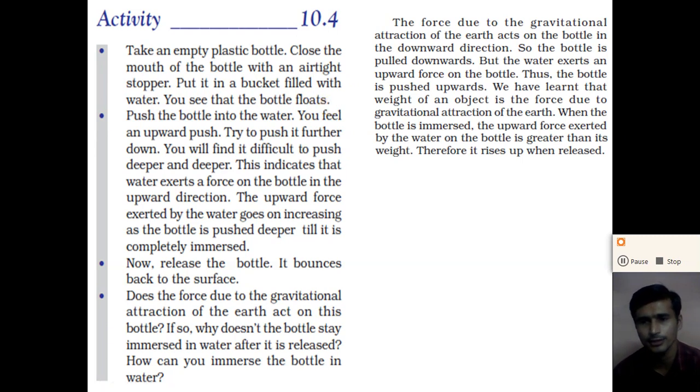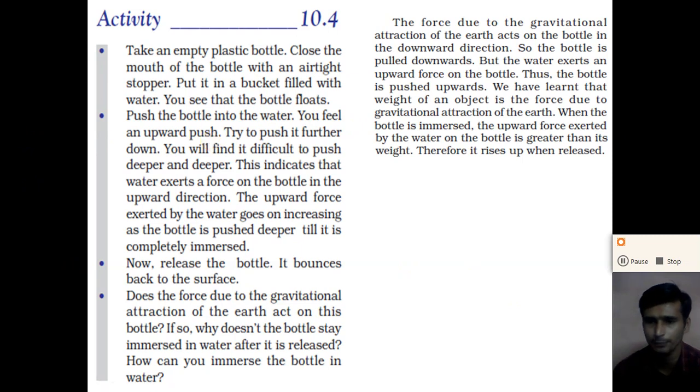So now take a plastic bottle which is easily available at your home. Now close the mouth of the plastic bottle with the airtight stopper so that air cannot enter into the plastic bottle. Now put this plastic bottle in a bucket filled with water, right? You can see that the plastic bottle floats in water. Why it floats in water, we will see later on in this video. Now push the bottle into the water and you feel an upward push force, right?